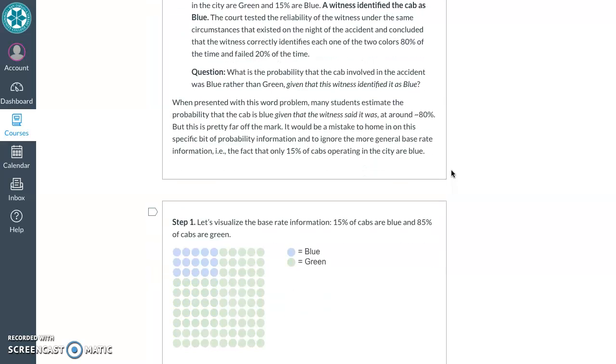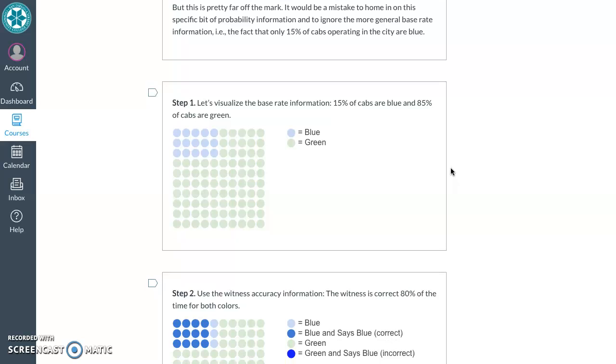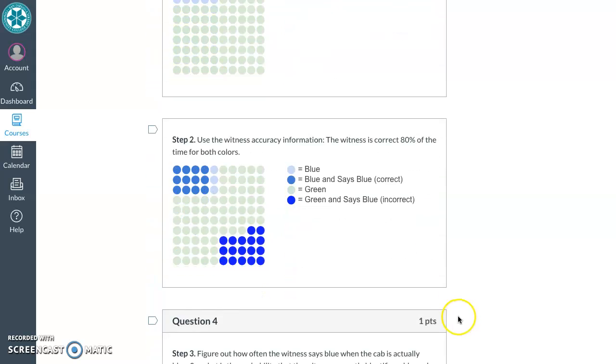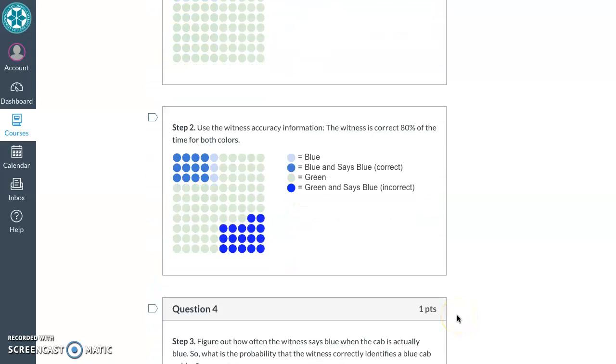So we're going to visualize that. Let's start by visualizing just the base rate information. Out of 100 cabs, 85 of them are green, and 15 of them are blue. Now this is how often a witness is going to identify each one. So of the 15 blue ones, 80% of the time they're going to say it's blue, that's correct, and the other 3 times here they'll say it's green.